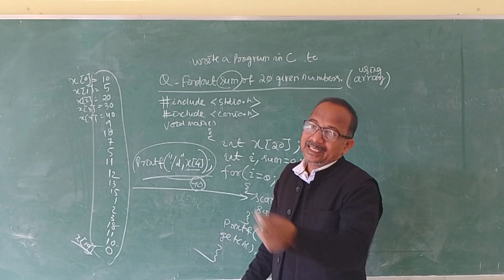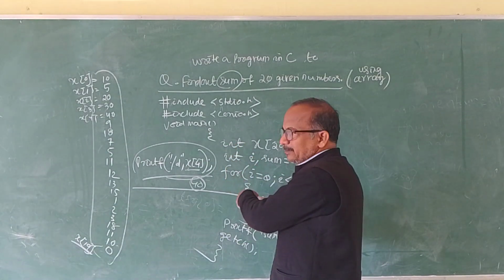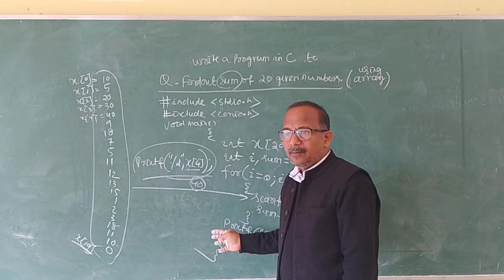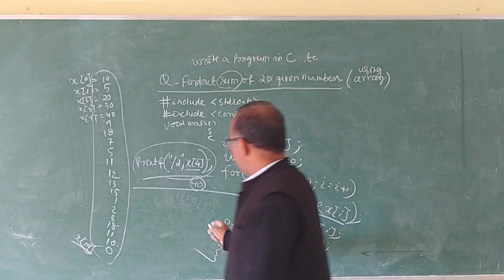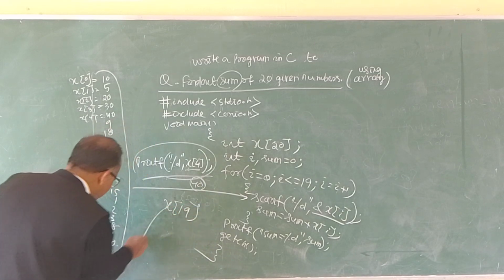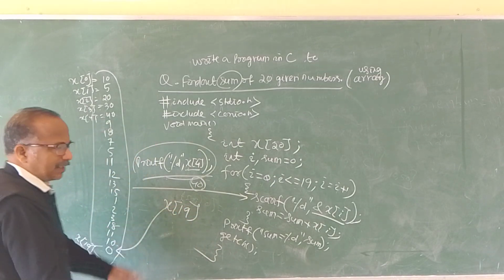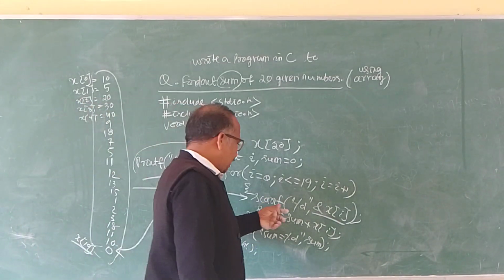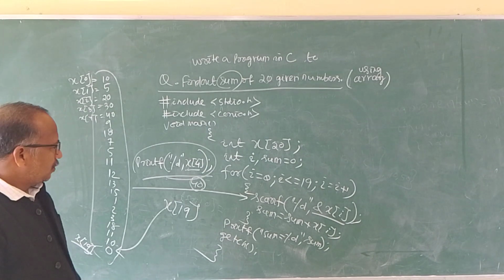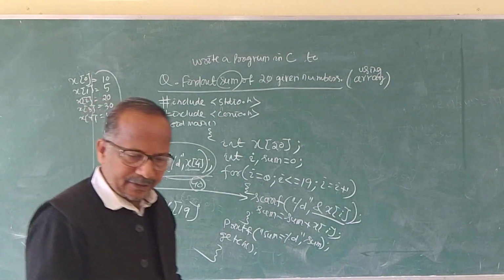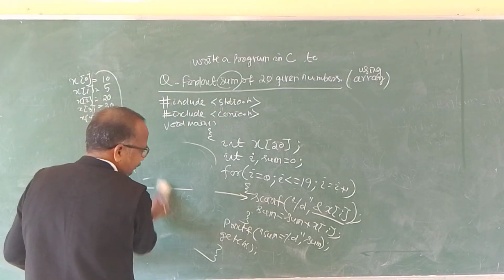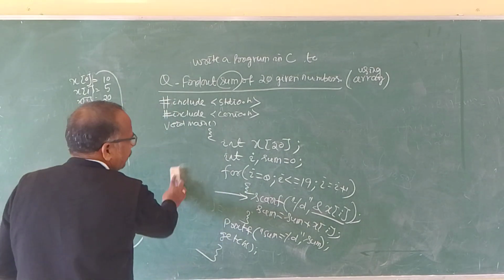0, 1, 2, 3, up to the last, 20th value. For our reference it is the 20th value, but for the array's reference the maximum will be x19. So in here, if I want to print all the elements, what will be the statement to print all these elements?